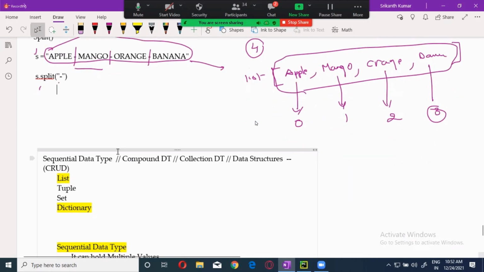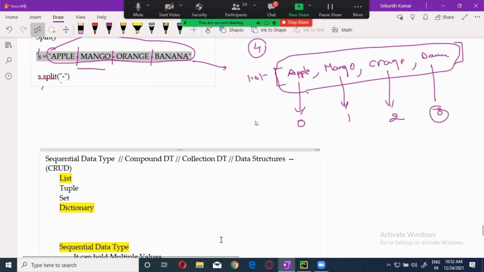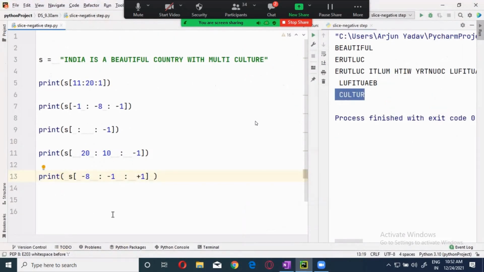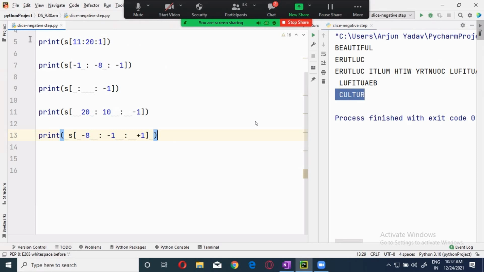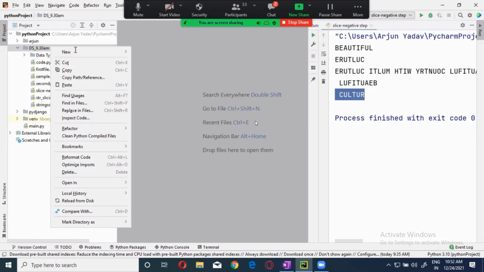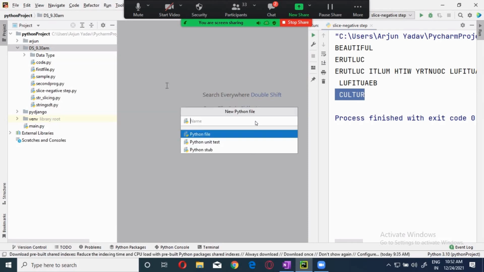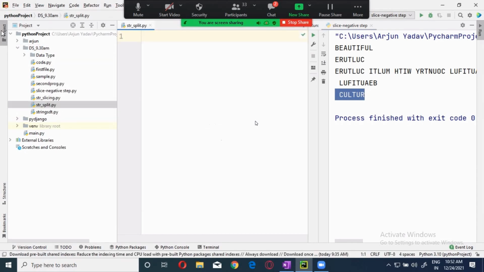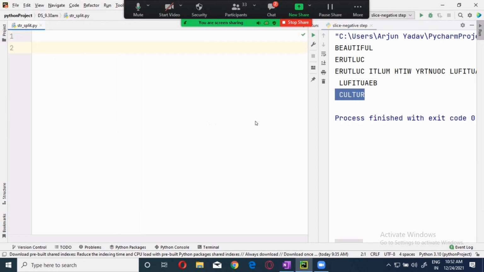Now I will show you the same thing. Let's copy this. Now I'll use a split. See this, guys. I'm using s equals to this one. Here it is a string, no doubt.